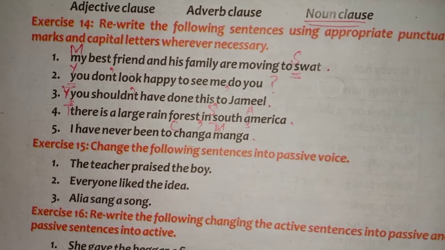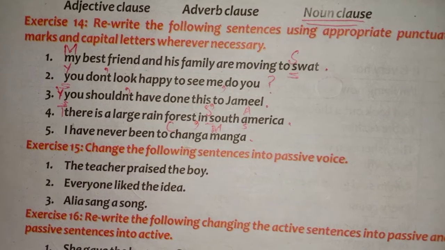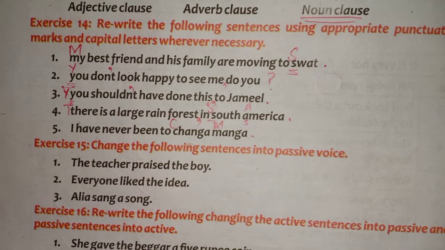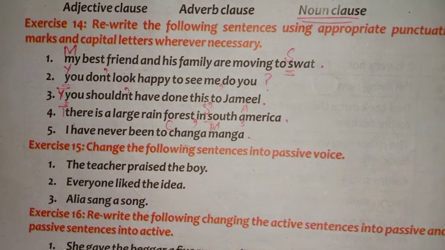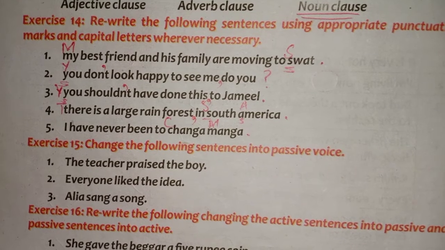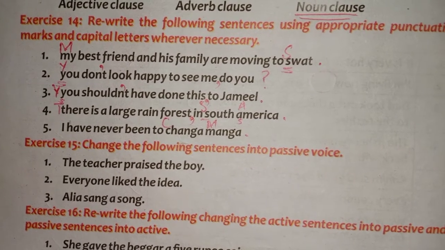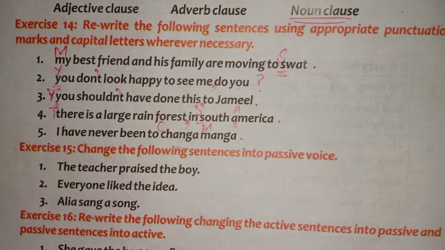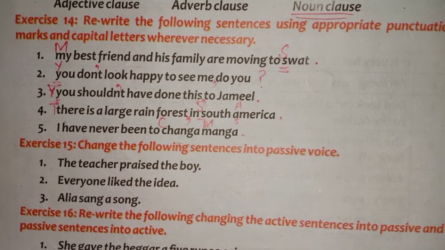Then part 3. You shouldn't have done this to Jameel. So make the Y of you capital. Again put an apostrophe between N and T of shouldn't. And then put a period. Put a full stop at the end of the sentence. Hope you are doing it with me and enjoying the lecture.